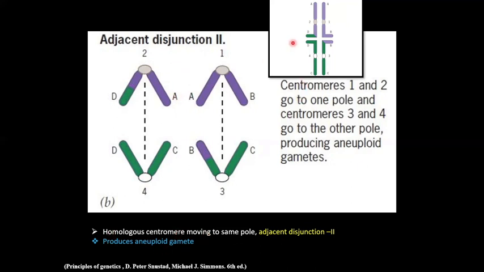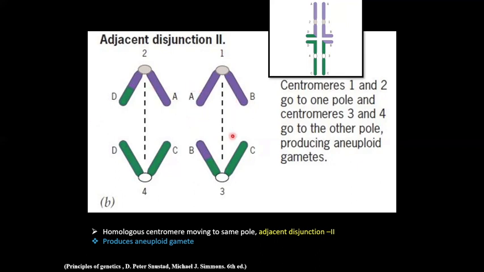This figure can be compared with this cruciform pattern. Here 2 and 1 are homologous, and these two centromeres move to the same pole, and these 4 and 3 move to the other pole. Here we can compare with this.